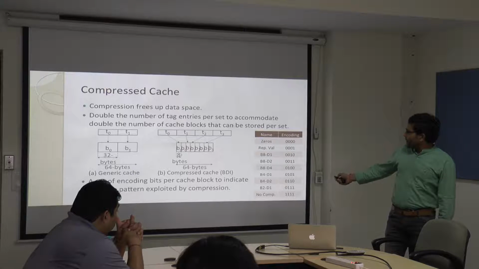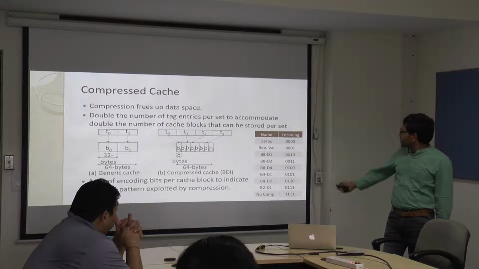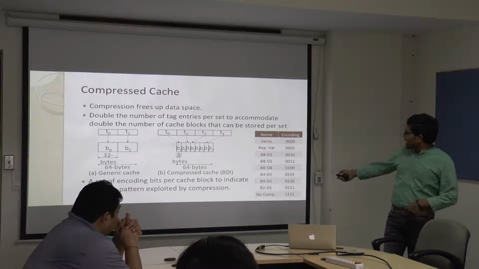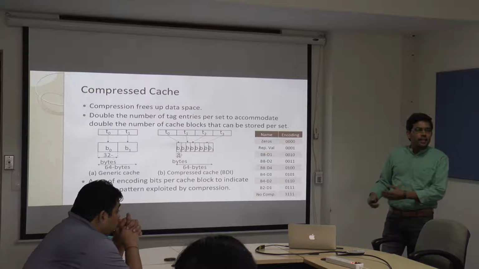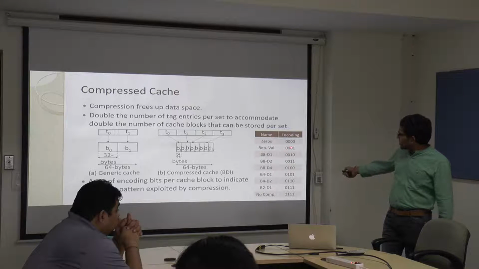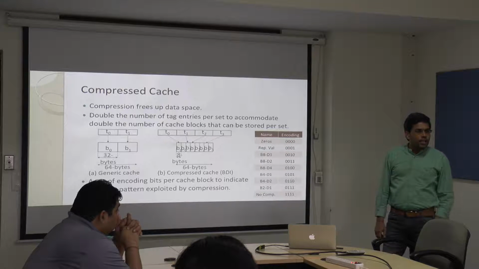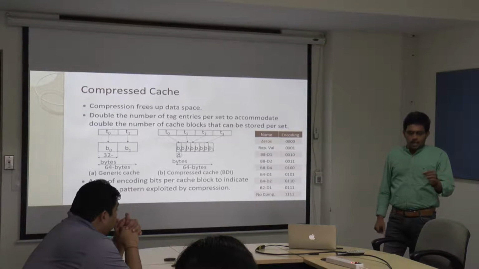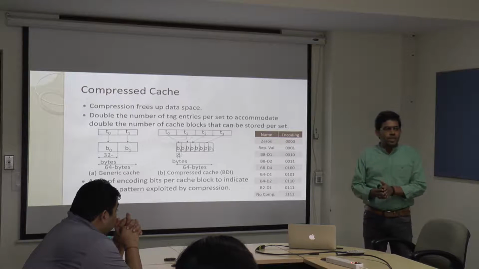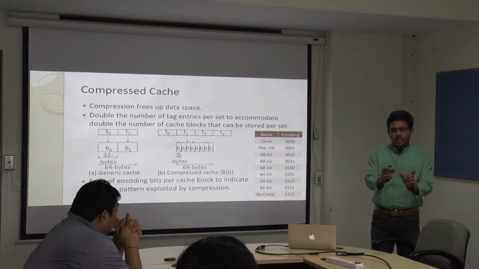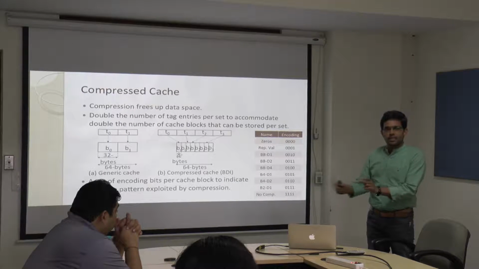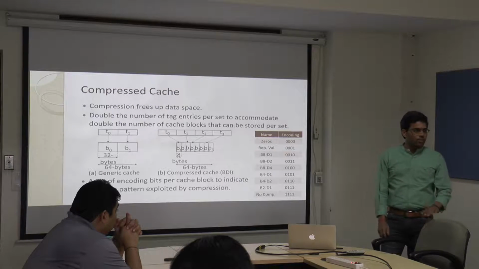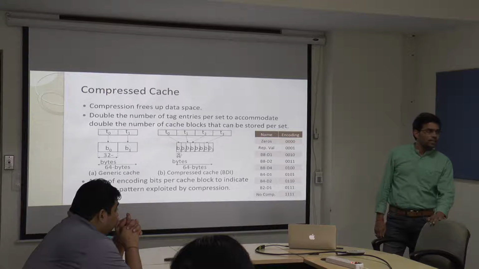So if I am compressing all zeros, I will use an encoding of all zeros here. And if it is a repeated value, 899, 899, and so on, I may just use an encoding of 0001. And these encoding bits will be there in the metadata. So the moment my metadata has 0001, I know that this is a repeated value compression, so I decompress just by taking that value and placing it in the remaining positions and supply that to the processor or to the L2 or L1 caches and so on.